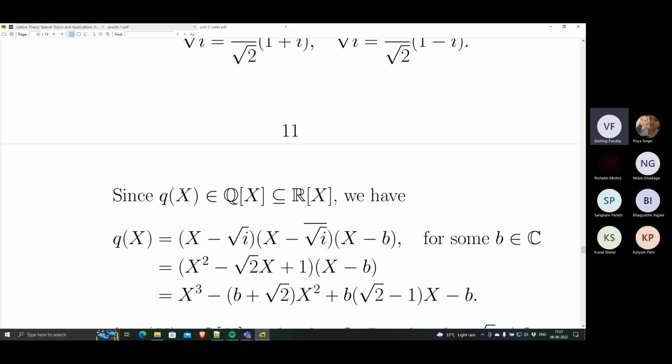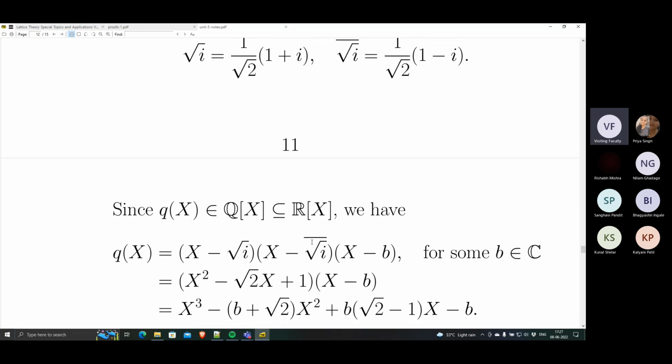So Q of x, which is a polynomial over the rationals, already has two roots, square root i and its conjugate. But Q has degree 3. So if you write it down as a product of linear factors over the complex numbers, this is in fact x minus square root i times x minus the conjugate of square root i times one more root x minus b, where b is some complex number. That's all.